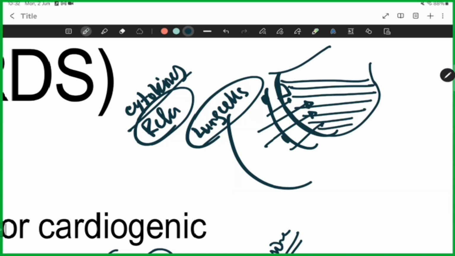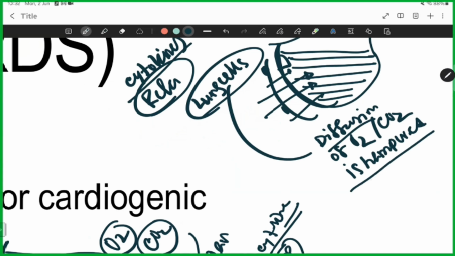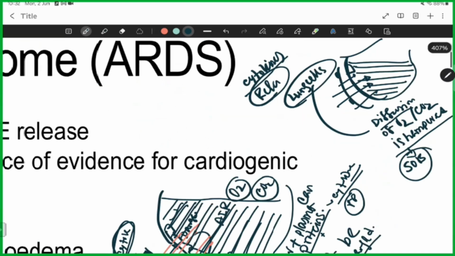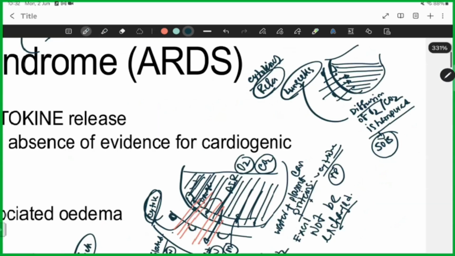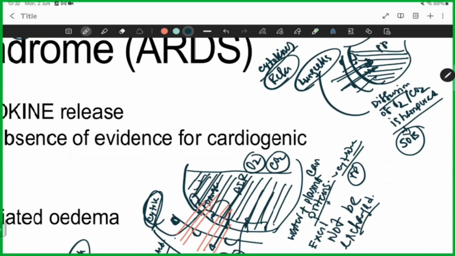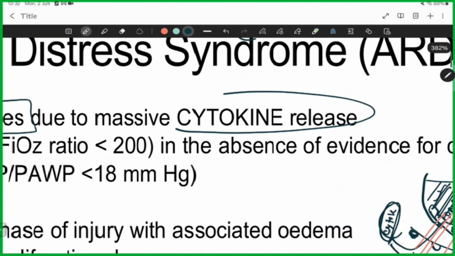So the diffusion of oxygen and carbon dioxide is hampered. So we are getting shortness of breath. So what's the reason? Bilateral pulmonary infiltrates. What are the infiltrates? All those plasma proteins, neutrophil, macrophage, and other things, or a lot of plasma proteins, due to massive cytokine release. Remember it by heart.